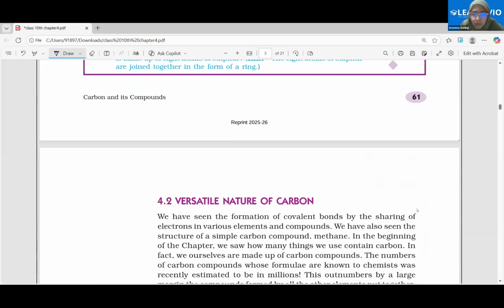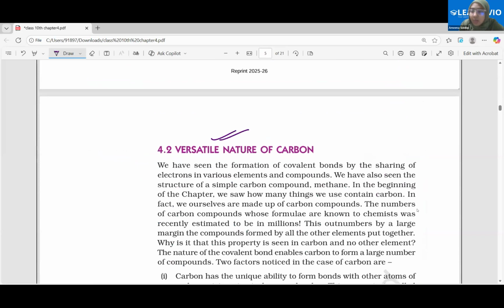Coming on to the next part, that is the versatile nature of carbon. So I was discussing the same thing, what is it in carbon that leads to so many different compounds being formed? That is nothing but just the properties of carbon. How does it bond? Why does it bond? How does it react? What is the energy it is having? What is the size of carbon? So all of that is affecting its properties, and therefore its behavior.